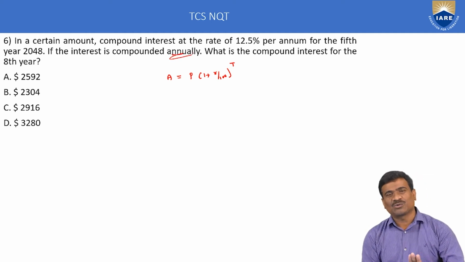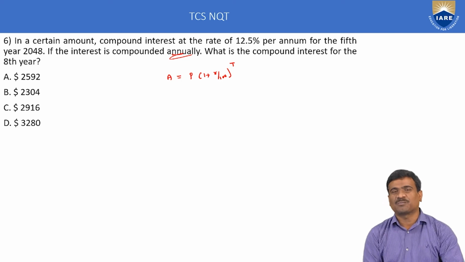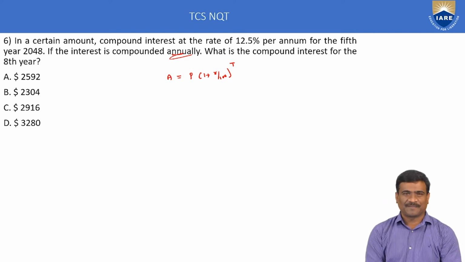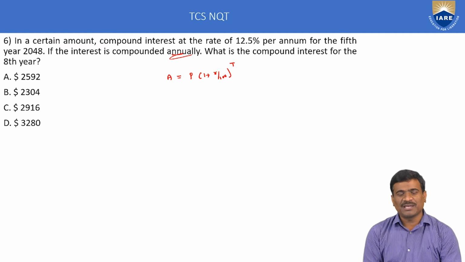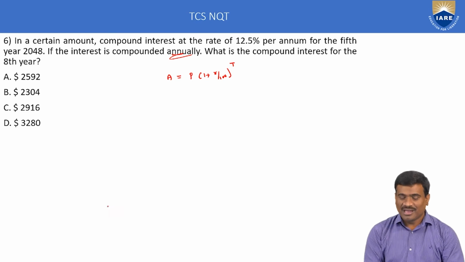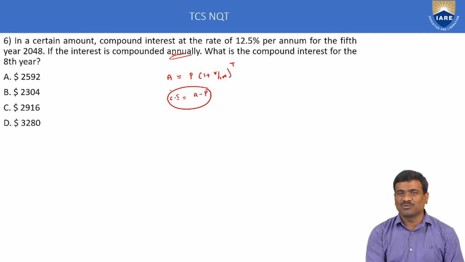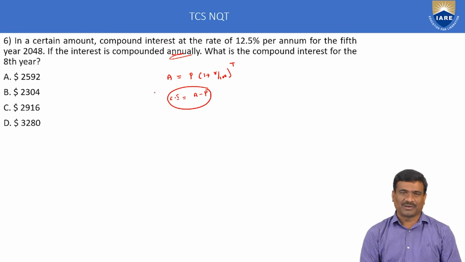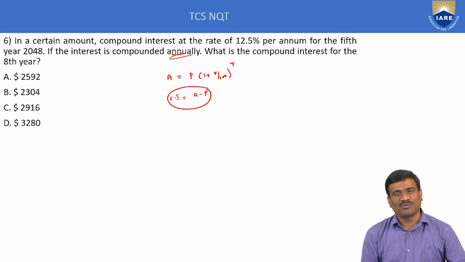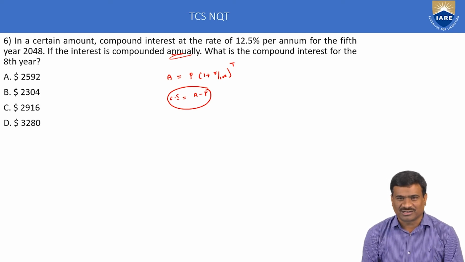A is equal to P into 1 plus R by 100 whole to the power of T. A is the amount, P the principal amount, R the rate of interest per annum, T the time in years. Next, calculate compound interest is equal to amount minus principal amount. This is about application of the topic. But it is not possible directly. First calculate the amount and only after that the compound interest.